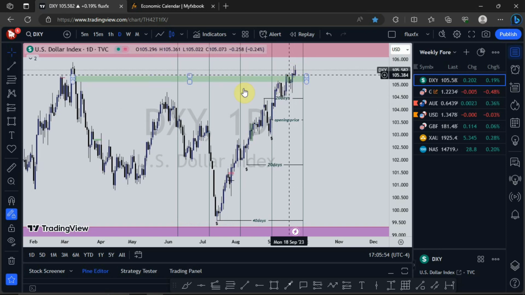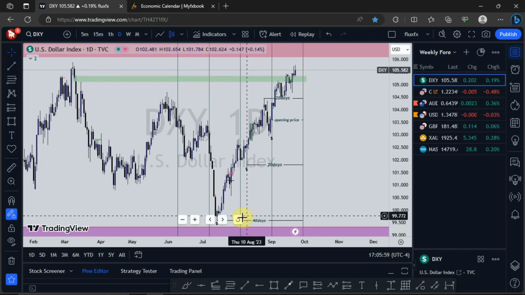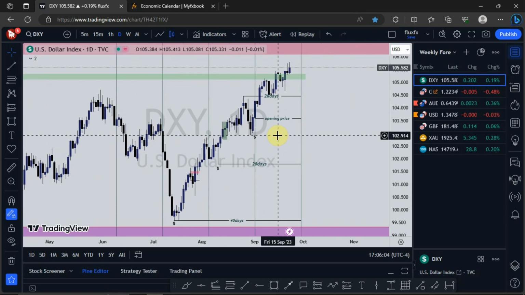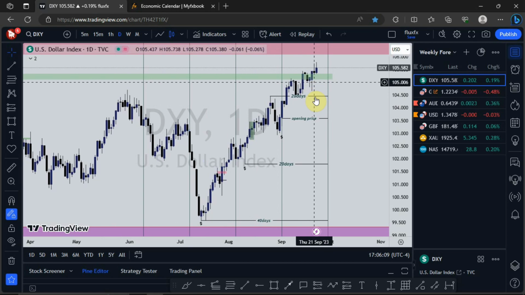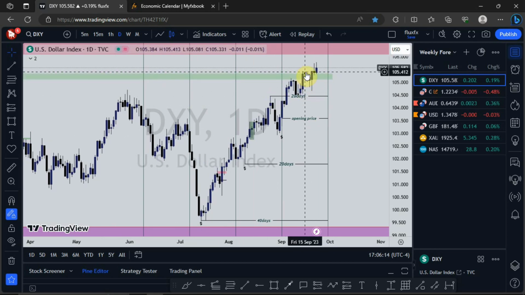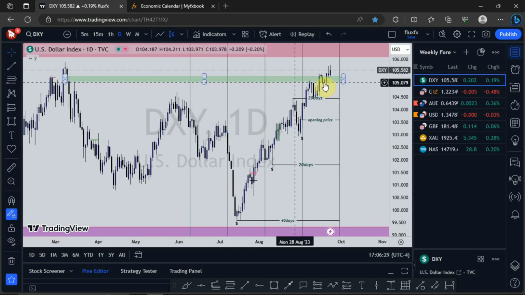Last week I made you aware of this zone right here. I made clear what I'm expecting. I gave you two scenarios: that if price should close below this volume imbalance, then definitely we see price pushing to the downside. On Monday we had price giving us an indecisive candle. Tuesday, we had price pushing to the downside. Wednesday, we had price trying to push to the upside, and then at the end of the day, we saw price closing above this volume imbalance right here.